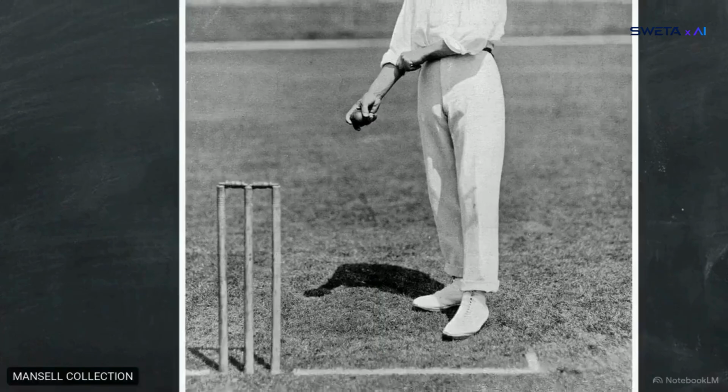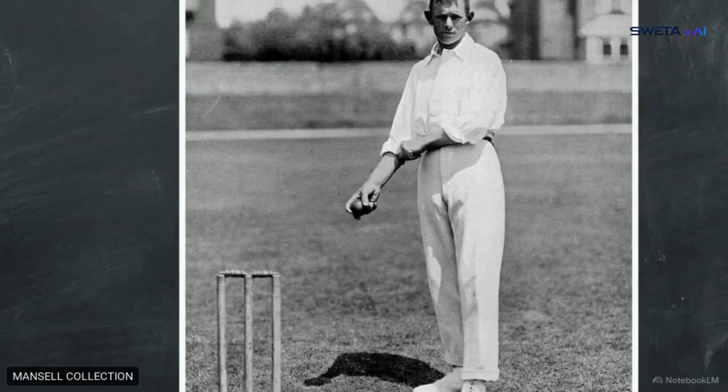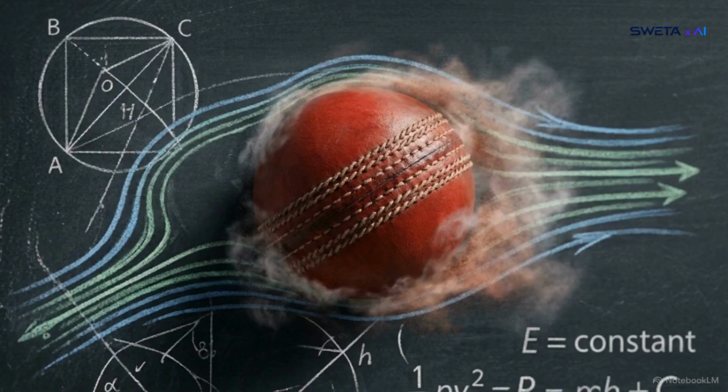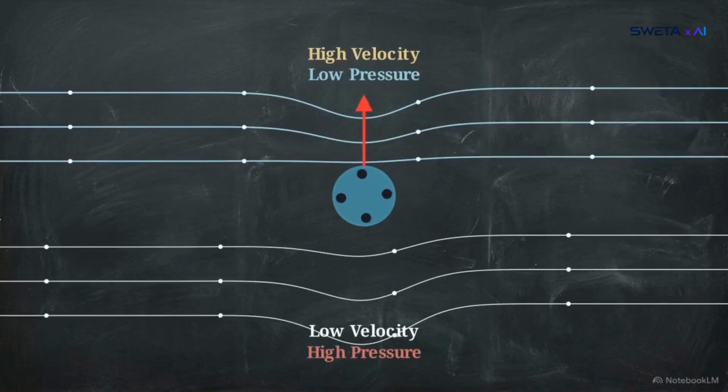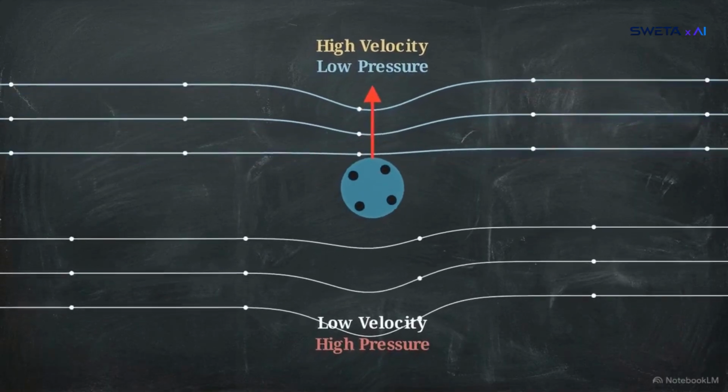This same pressure differential dictates the Magnus effect in sports. When a bowler spins a cricket ball, the seam drags air unevenly around its surface. The air moves faster on one side, dropping the pressure there and pulling the ball into a curve during flight.